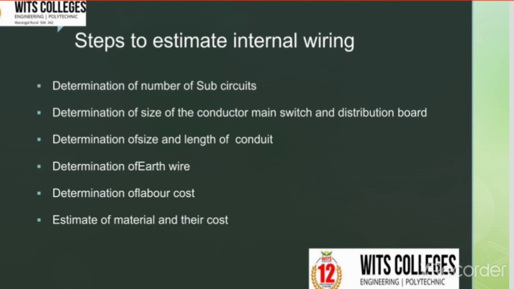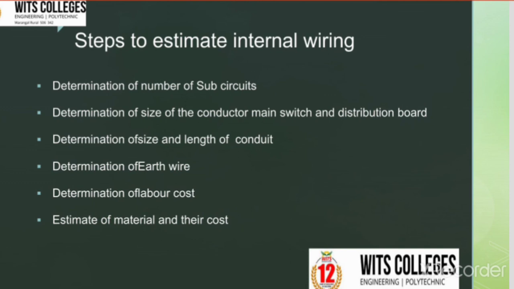The next step is determination of earth wire. All metal parts or metal covering of all appliances should be properly earthed to avoid dangers from electrical shocks due to leakage or failure of insulation. Hence, earth wire is required for socket outlets and the main switches. Generally, we use GI wire of 14 SWG for earth wire, and the earth wire length can be determined by going through the conduit.